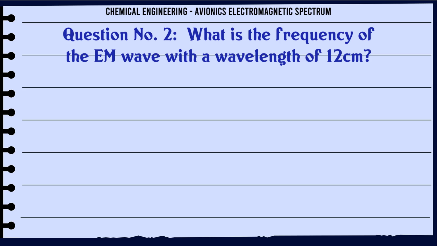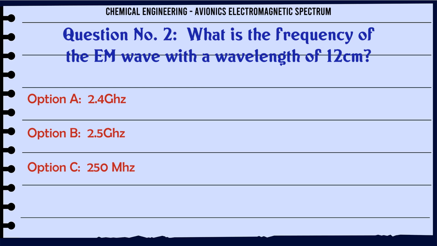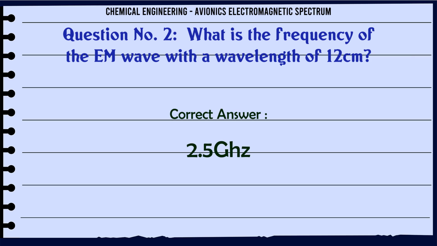What is the frequency of the EM wave with a wavelength of 12 cm? A) 2.4 GHz, B) 2.5 GHz, C) 250 MHz, D) 0.25 MHz. The correct answer is 2.5 GHz.